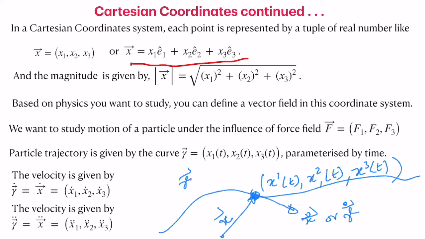Basically, Newton's law relates all these things, and that is what we have seen, that F is equal to m into x double dot. So that is Newton's law. It is written in the Cartesian coordinate system. Now we can do a coordinate transformation. That is the basic idea: once we express the laws of physics in a specific coordinate system, we have the freedom to change the coordinate system.